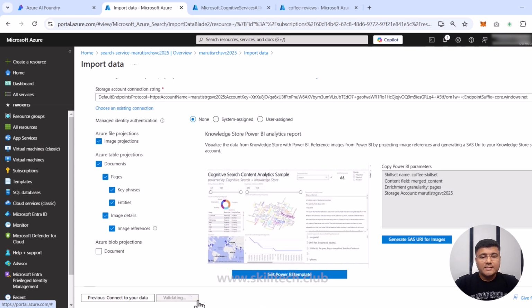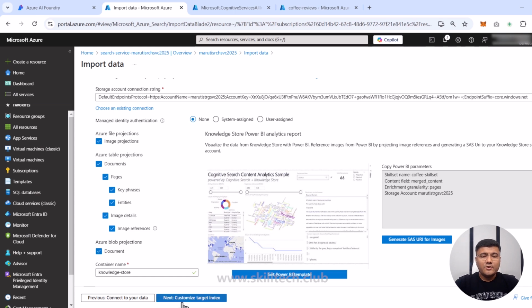Let me click on next, which is going to take me to custom target index if I want to specify in that. Now at the end of this document, we have one section which is Azure Blob Projections. I want to tick mark this also, and then you can see automatically it is detecting that my knowledge store container will be selected with this. So we are actually providing all three projection types here. So file projection, table projections, and now blob projections are also going to be done in this.